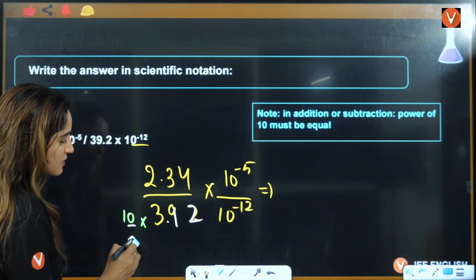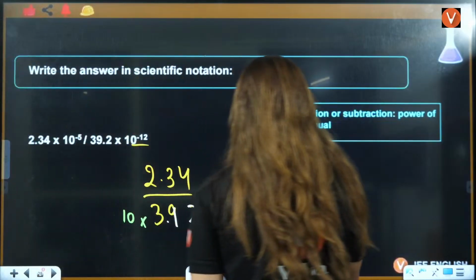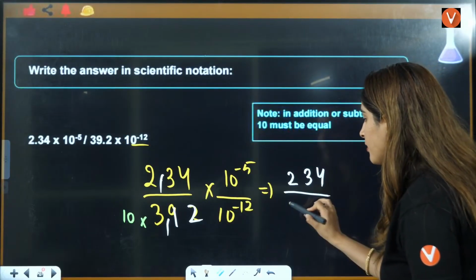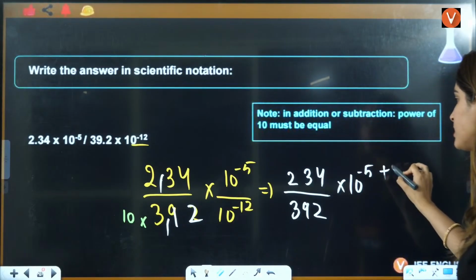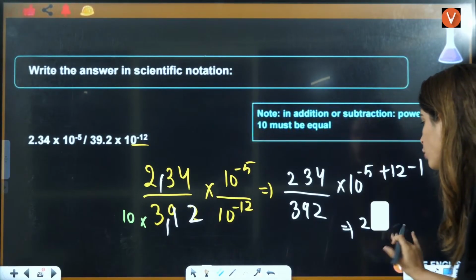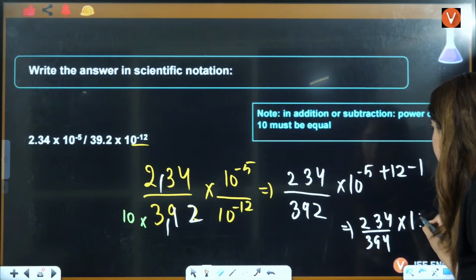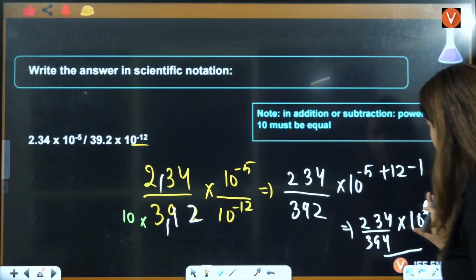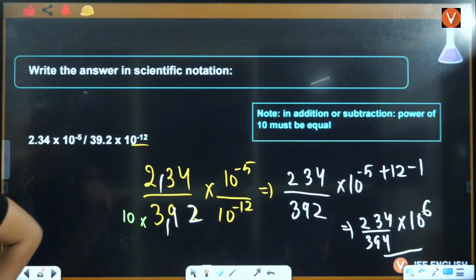We can erase this 10 here. This 10 is already in the multiplication. So you can see, this will be 2, and this decimal and decimal now will cancel out. 234 divided by 392 multiplied by 10 raised to minus 5 plus 12 minus 1, and that's how you will get your answer. 234 by 392 is a complete calculation, you can do it yourself. Now 12 minus 6 is 6, and that's how you will get your answer here. Okay, everybody, that is the benefit of converting.